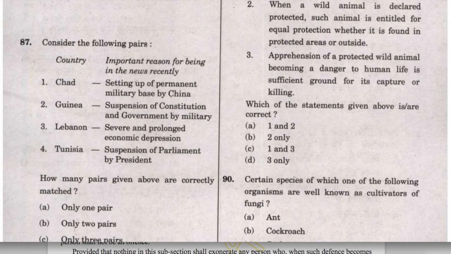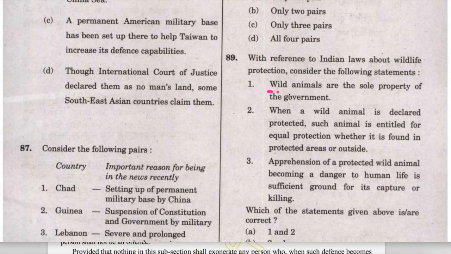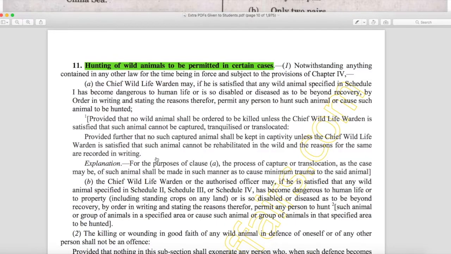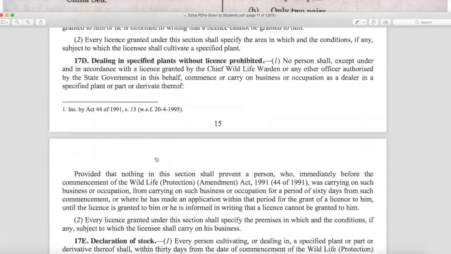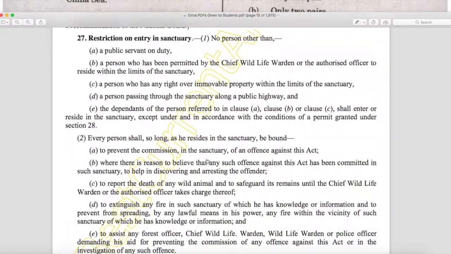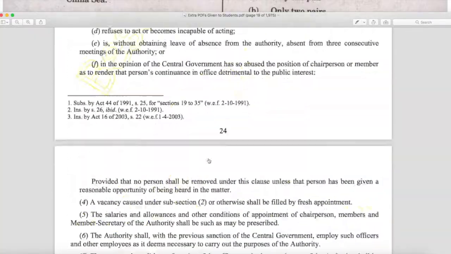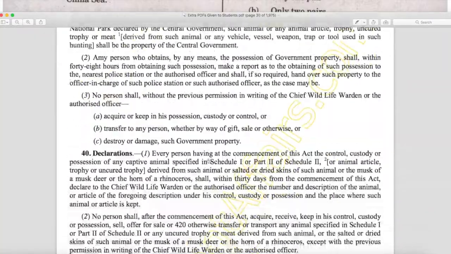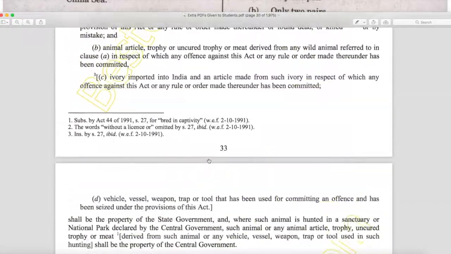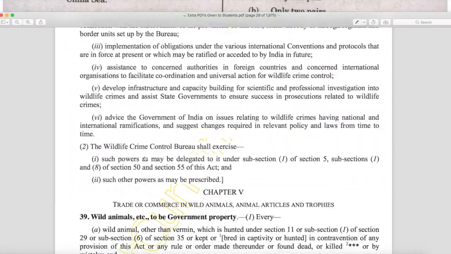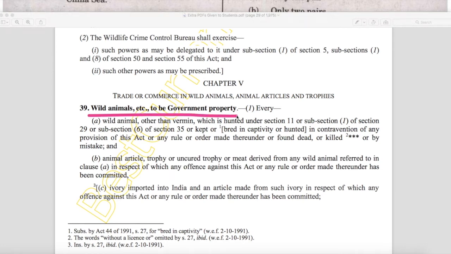Statement third is wrong. Now when you remove the option 3, you are left with only A and B, 1, 2 and 2 only. Now check this statement 1, that wild animals are the sole property of the government. This statement is also correct. In the same Wildlife Protection Act, page number 33 on the laws PDF provided by the bestcurrentaffairs.com, page number 33, here it is mentioned that the wild animals, they are the government property.